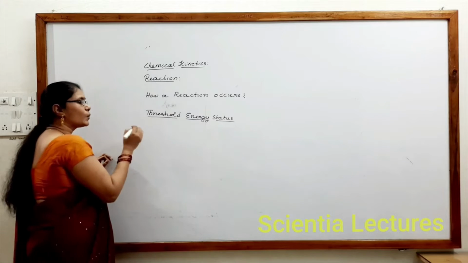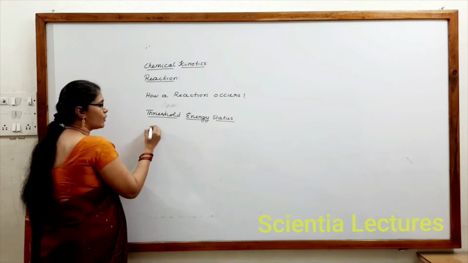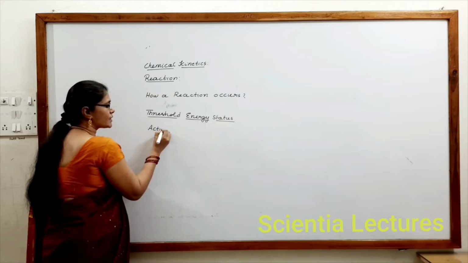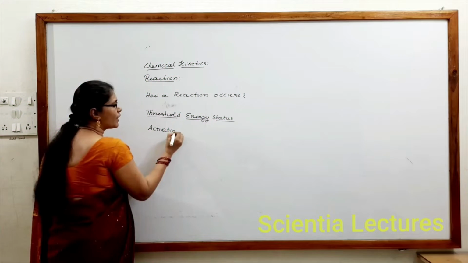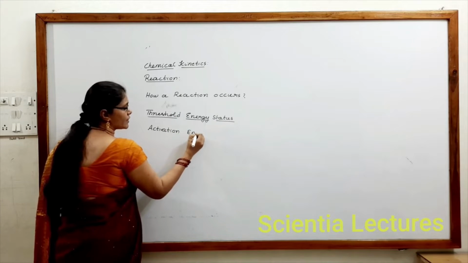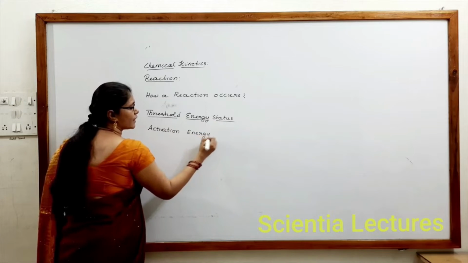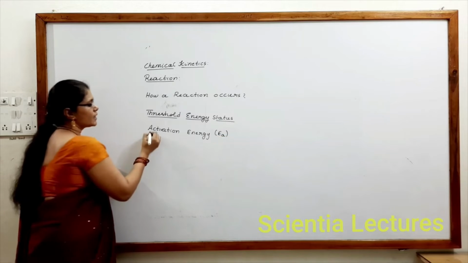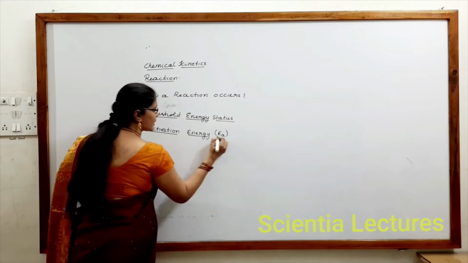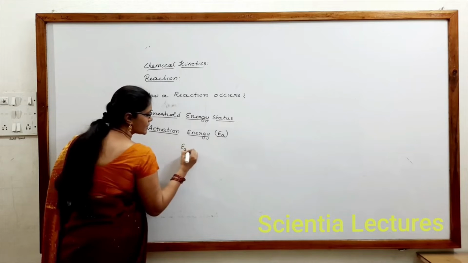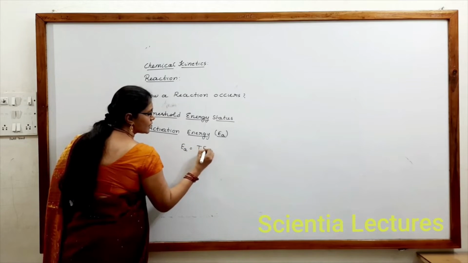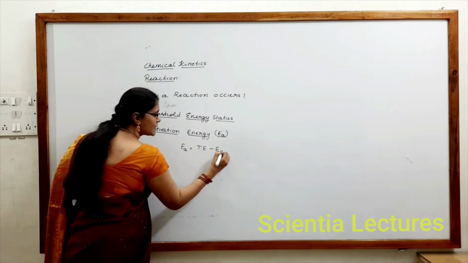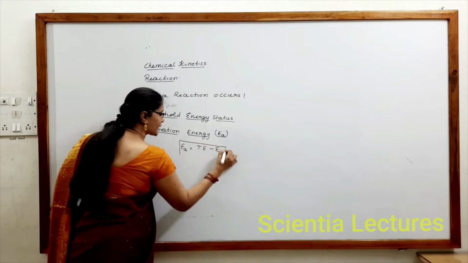So the energy required by a reactant molecule to reach threshold energy status is called activation energy. So activation energy must be equal to threshold energy minus energy of reactants.